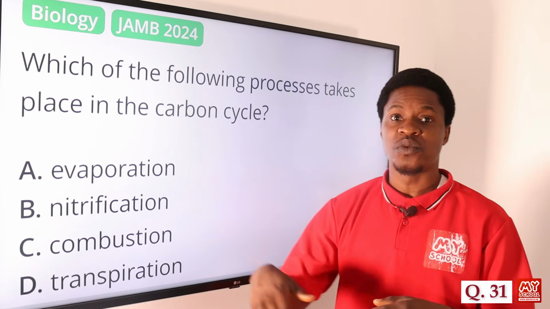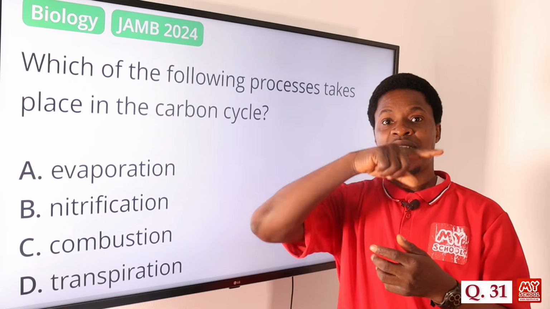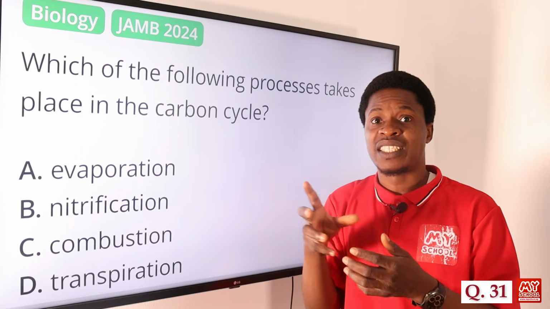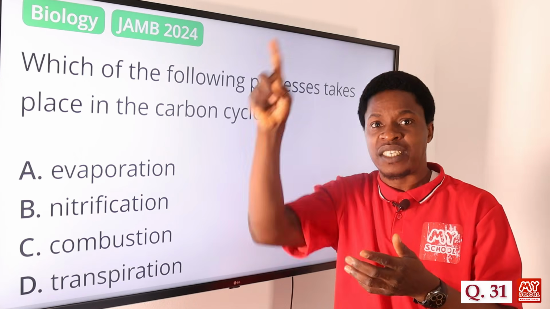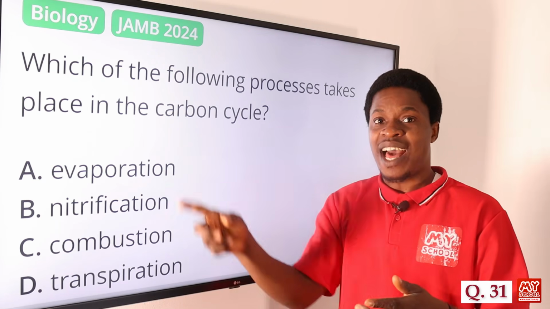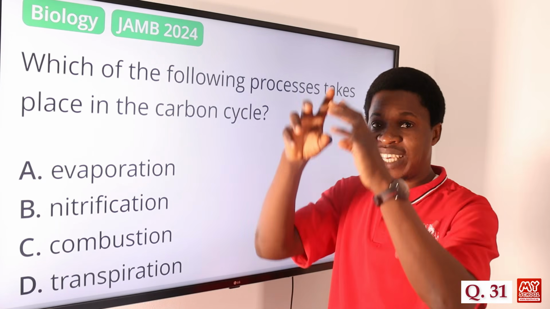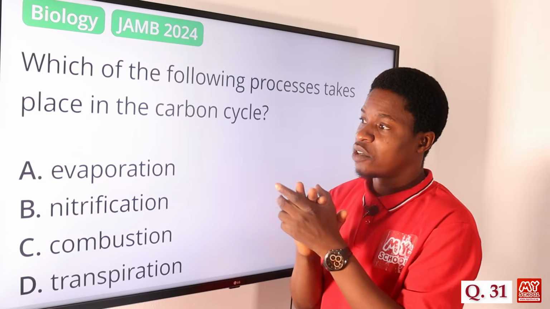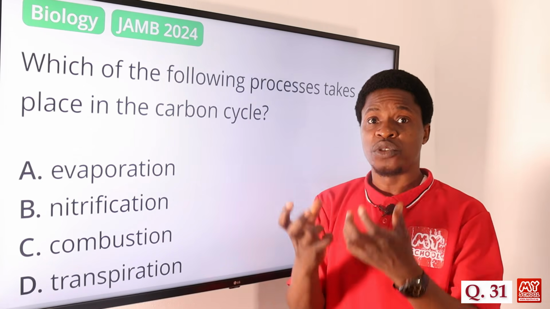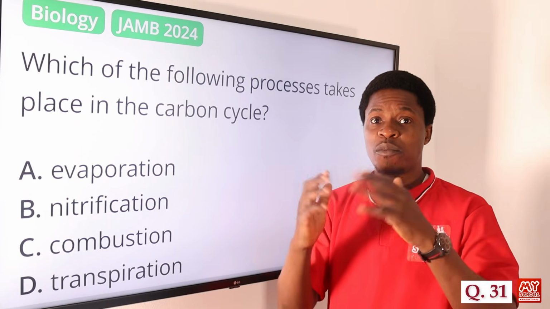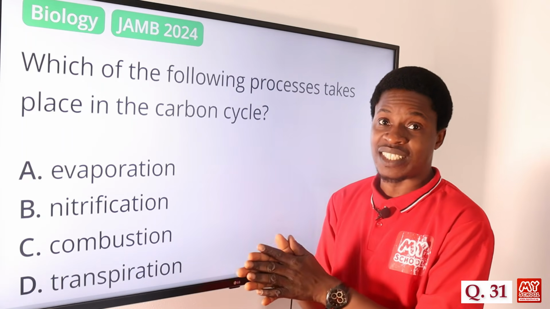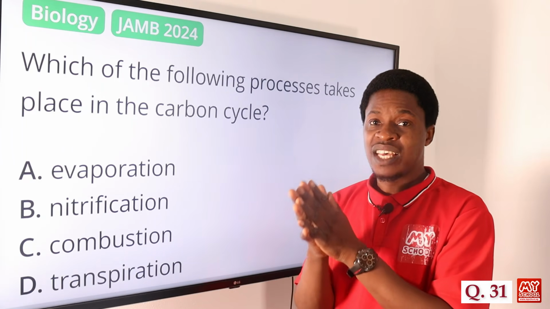The carbon cycle has to do with a cycle where carbon dioxide or carbon-related compounds are being recycled. They keep moving from one form to the other and being rotated in a cycle, just as the name implies. Option A says evaporation. Evaporation has to do with giving off water molecules or moisture or some content of gases into the atmosphere eventually.